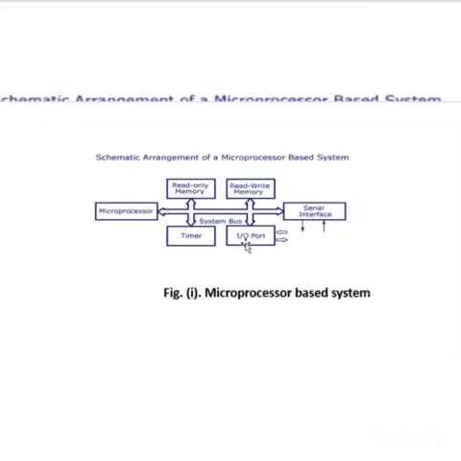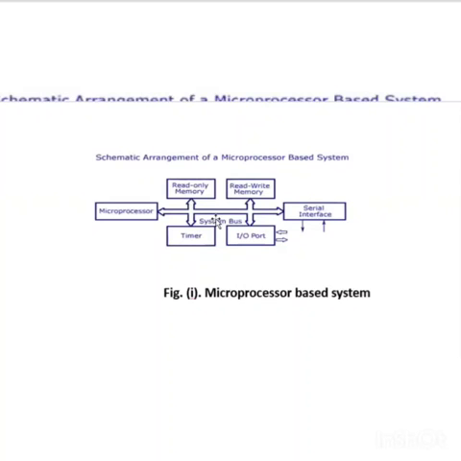Then input and output ports. These are needed because we give some input to the processor, and we get output by using these input and output ports. If you see, these are all connected by using buses. These buses are the address bus, data bus, and the control bus. The address bus is used to identify the address of any location. Then the data bus is used to transfer the data. Why do we need to transfer the data?